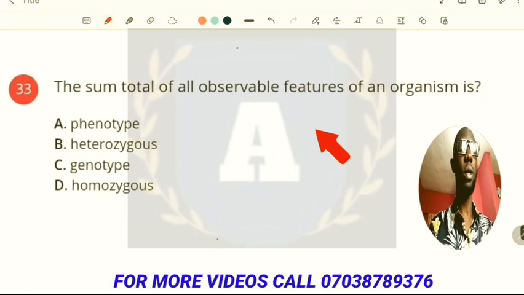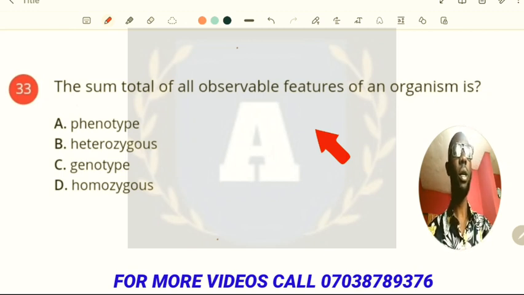The sum total of all observable features of an organism is the sum total of physical, that is, phenotype.